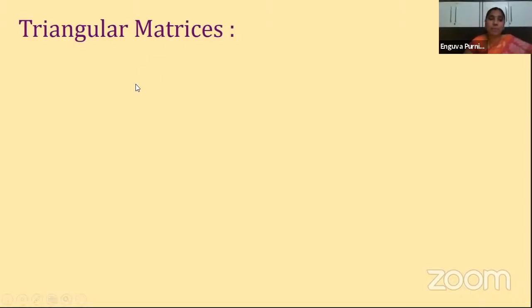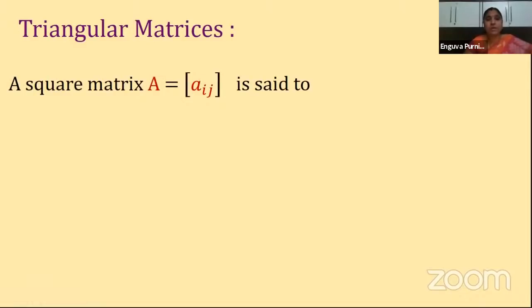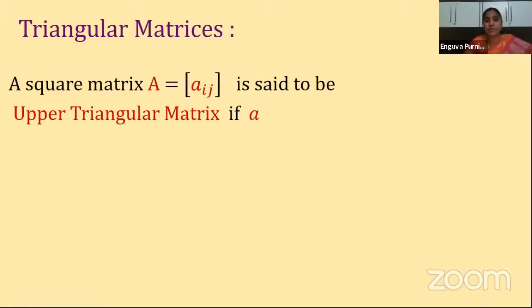We have two types: one is the upper triangular matrix and the other is the lower triangular matrix. Let us see them one by one. The first one is upper triangular. What is upper triangular? A square matrix A = [aij] is said to be an upper triangular matrix if aij is equal to 0 for all i greater than j. i represents the number of the row in which the element is present, and j represents the number of the column in which the element is present.